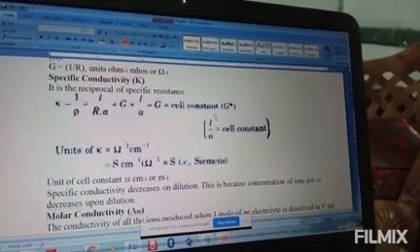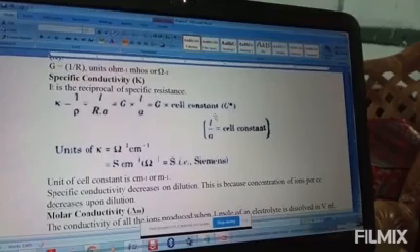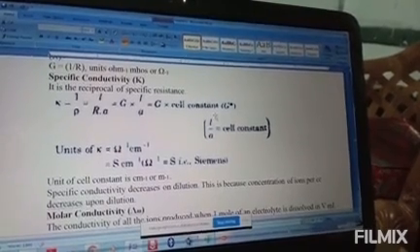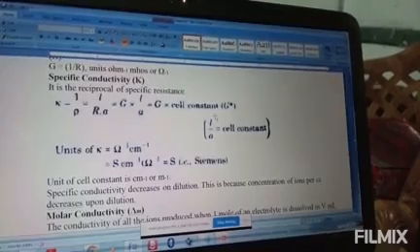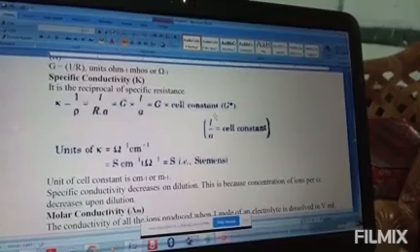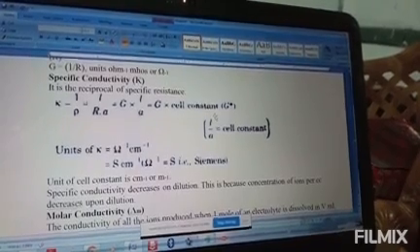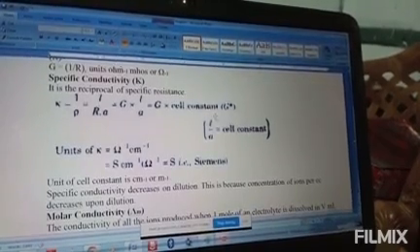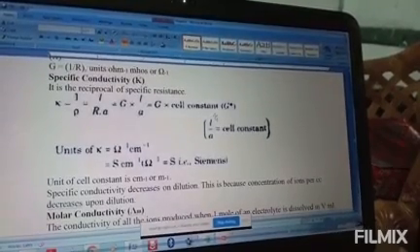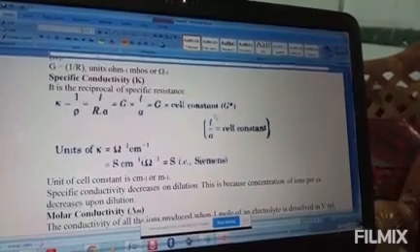Second factor is the number of valence electrons per atom. If valence electrons are more, then the conductivity becomes higher. And third one is temperature. It decreases with increasing temperature, which we are going to discuss now. So these are the factors of metallic conductance.